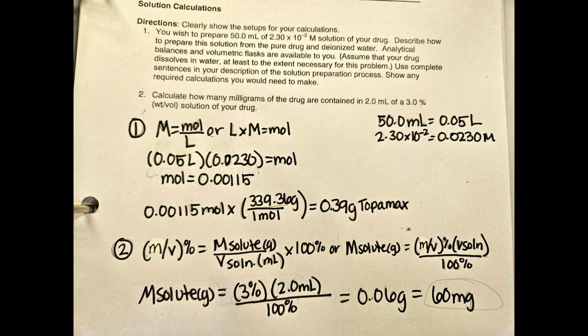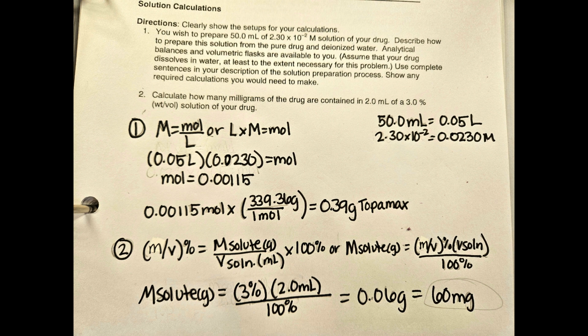On the right hand side, I converted milliliters into liters, because in order to do this it has to be in liters, and I converted the 2.30 times 10 to the negative 2 molarity into the decimal.